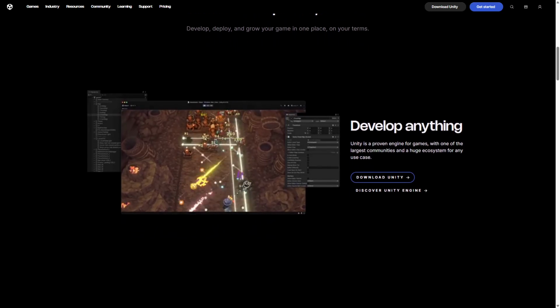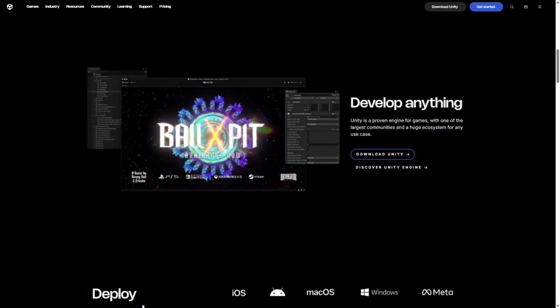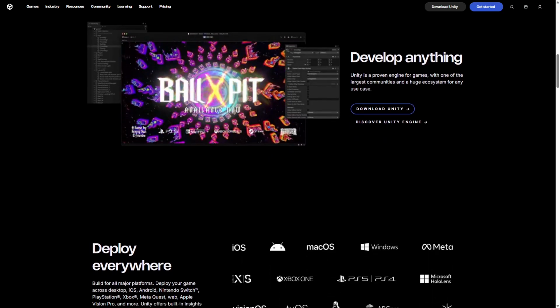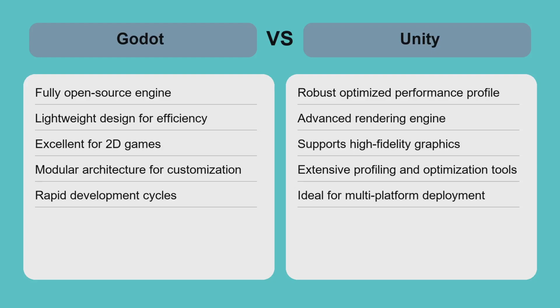Unity is best suited for developers targeting multiple platforms, including consoles and AR/VR, who need a powerful engine with comprehensive support and scalability. When comparing Godot and Unity performance, the choice depends on project scope and priorities. Godot's lightweight design excels in 2D games and smaller 3D projects where control and customization matter most. Its open-source nature allows in-depth engine tweaks, but requires more hands-on optimization.